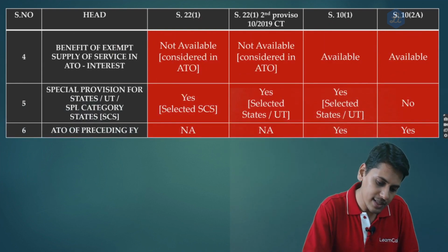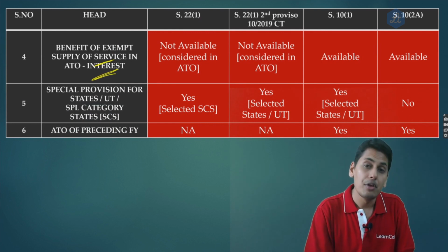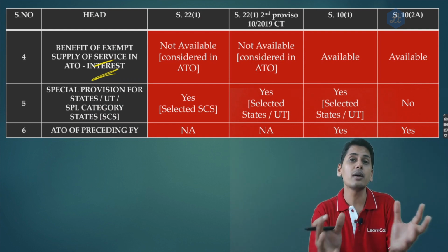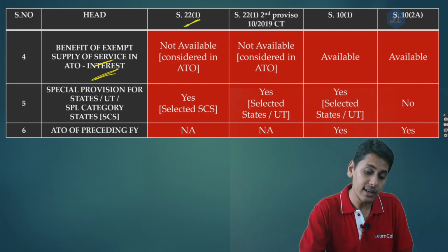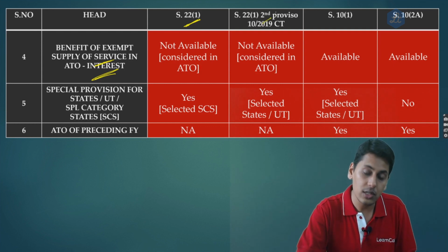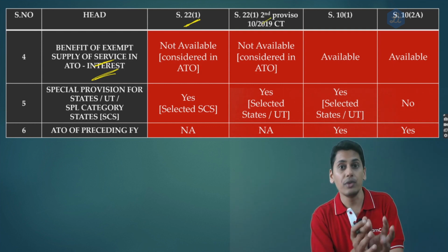Benefit of exempt supply of services in aggregate turnover for interest. Now friends, the question is whether interest will eat up your aggregate turnover, whether interest will eat up the aggregate turnover which is given in these various provisions. 22 subsection 1, yes, this will eat up your aggregate turnover. 22 subsection 1 second proviso, that 40 lakhs limit, yes, there also interest will eat up your aggregate turnover threshold.